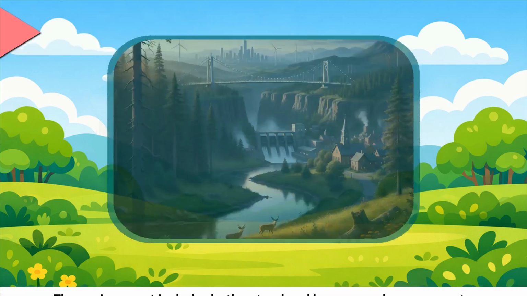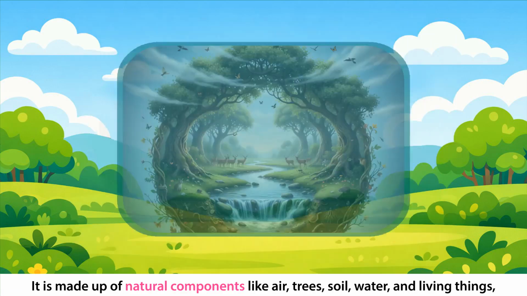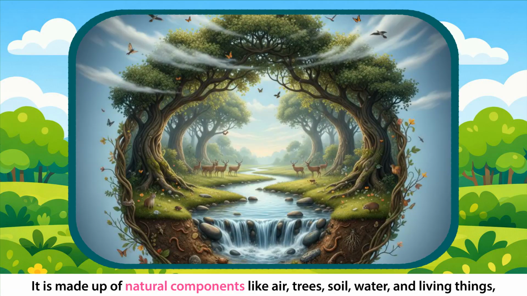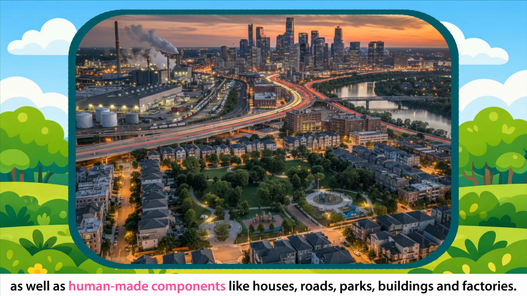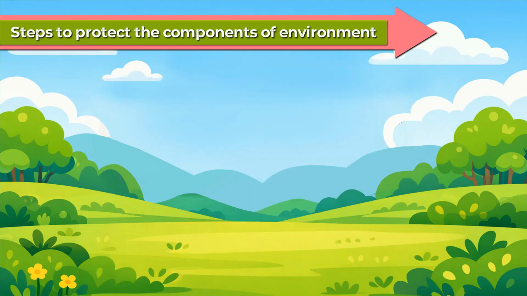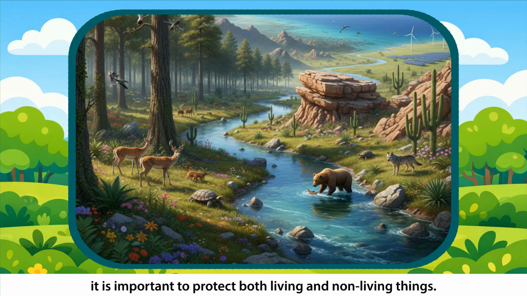Components of environment. The environment includes both natural and human-made components. It is made up of natural components like air, trees, soil, water, and living things, as well as human-made components like houses, roads, parks, buildings, and factories. Steps to protect the components of environment. To keep the environment healthy, it is important to protect both living and non-living things.